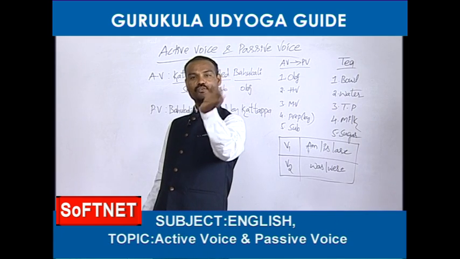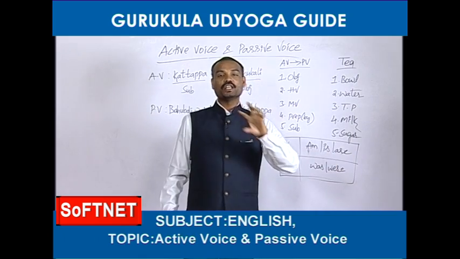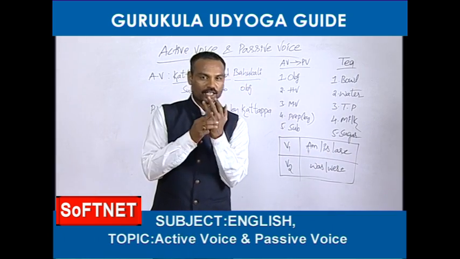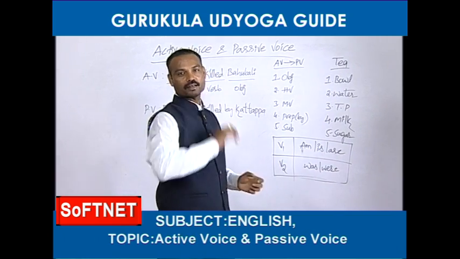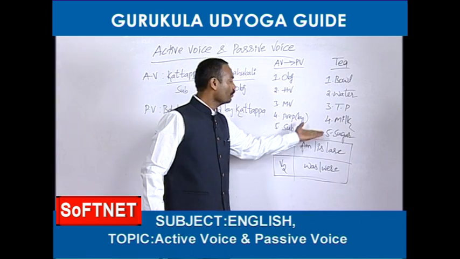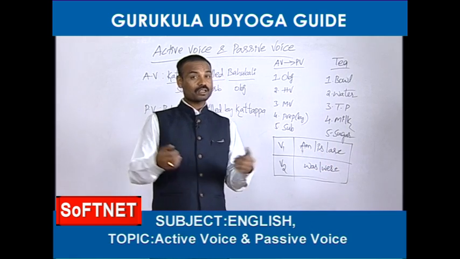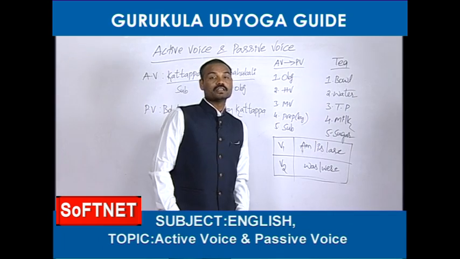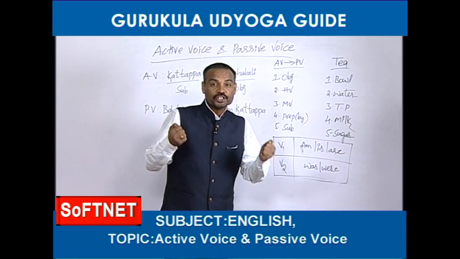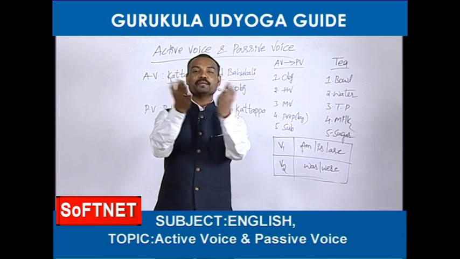What next? We need some tea powder. TP means tea powder. First, we need one bowl. Next, we need some water. Next, we need some tea powder. What next? We need some milk. What last? That one is sugar. The last one is sugar. So, like this, with these 5 items, we can easily prepare tea.